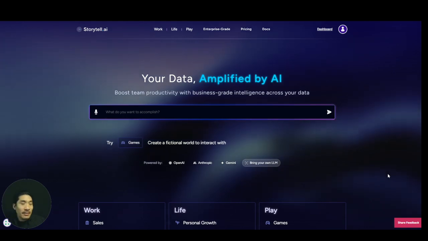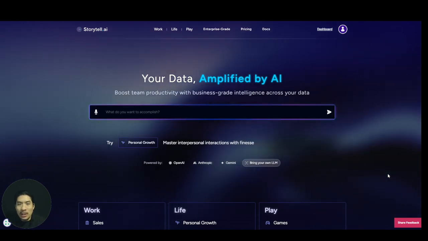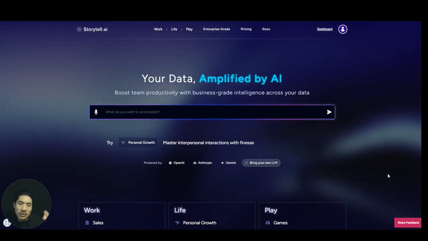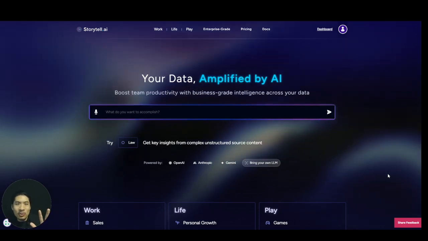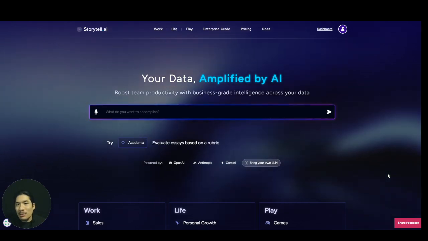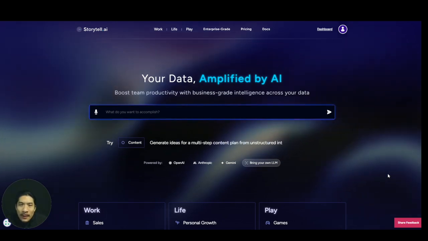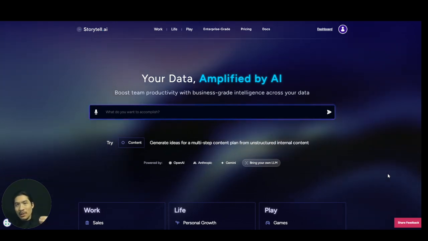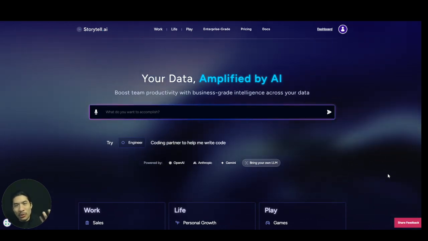I've had experiences, and my other friends too, where they don't know how to write good prompts. So, for instance, imagine you had a bunch of marketing campaign information. You had clicks, impressions, spend, revenue, orders, all this stuff, and you uploaded that data into a tool like Storytell, and you said, which campaigns are the worst? That's an example of a bad prompt because I have no clue what worst means. I have no clue if there's a time period. I have no clue what a marketing campaign really is. And you want to be very, very detailed because that helps a tool understand what you're trying to ask.